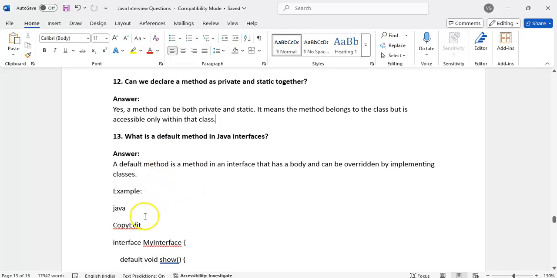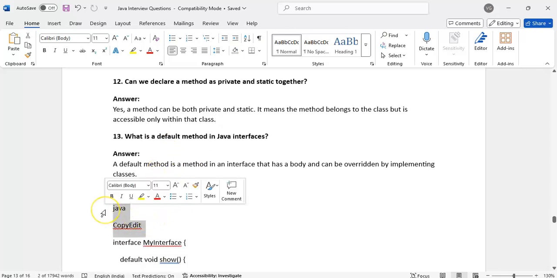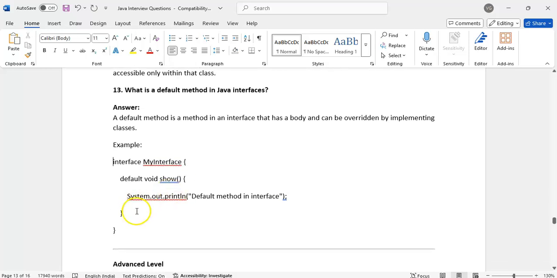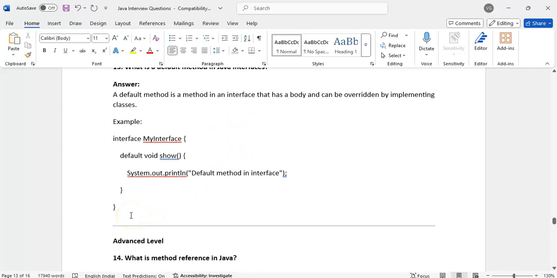What is the default method? Default method in Java interfaces. A default method is a method in an interface that has a body, and it can be overridden by implementing classes. Up to Java 8, we cannot write anything other than abstract methods in an interface. But from Java 8, they have introduced default and static methods in the interfaces. A default method has a body and can be overridden by child classes that implement the interface.